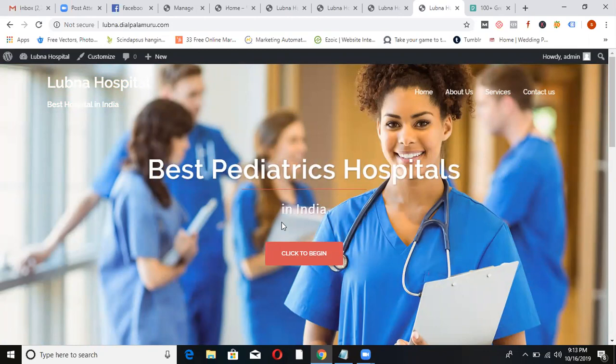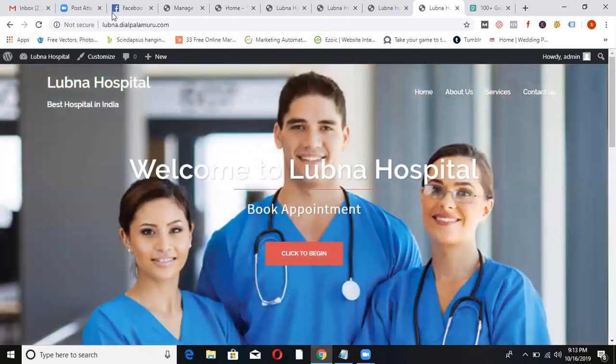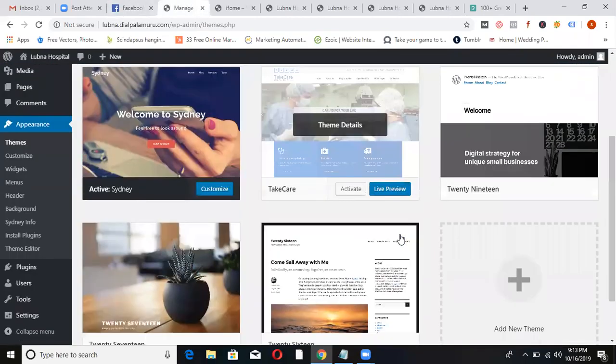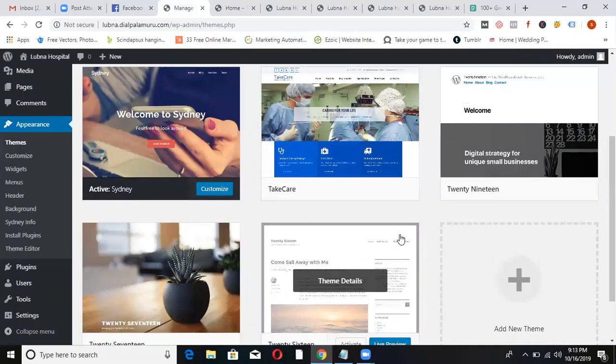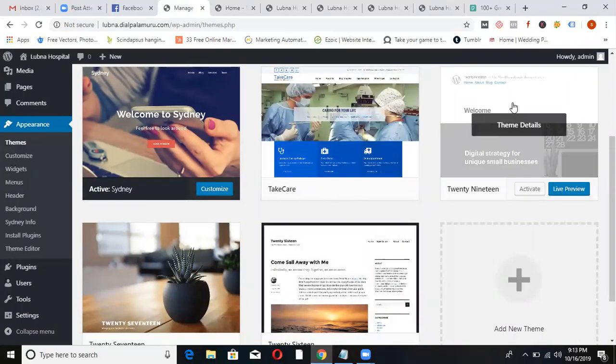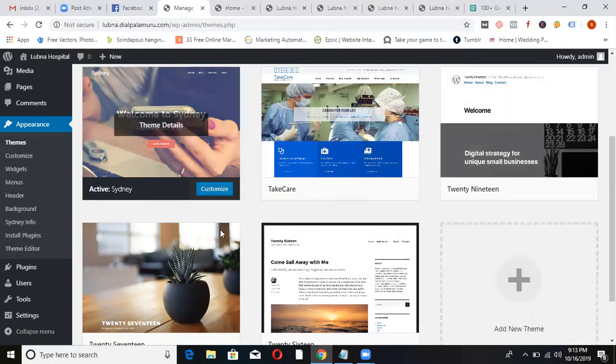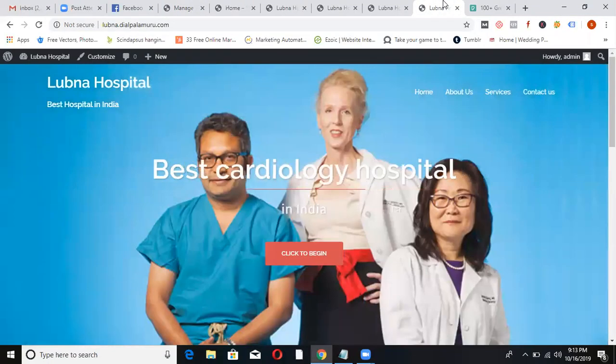Now, what I tell you is before you go to the client, first of all, try multiple themes, some 5 to 6 themes, customize them and show them this theme, that theme. Maybe he'll like one theme, just go with that theme only. Okay? Right. So when you practice, as of now, this is the basics.